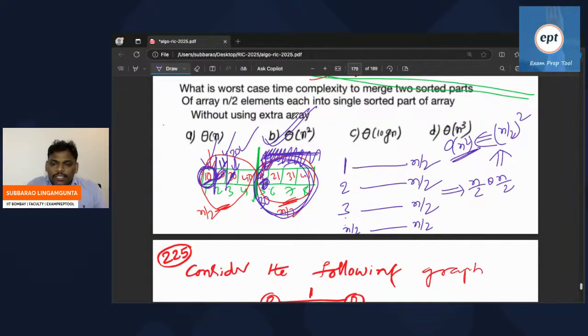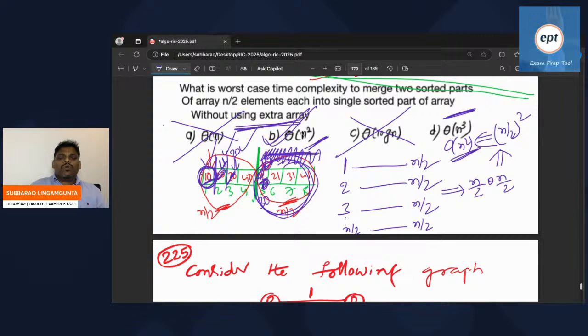Some people are saying C is the answer. How C, man? Normal merging by taking an extra array itself is n. So without the extra array, the answer should be more than n. With an extra array, the answer is n. Without an extra array, it should be more than n. So n cannot be, log n cannot be. The answer is either n square or n cube.